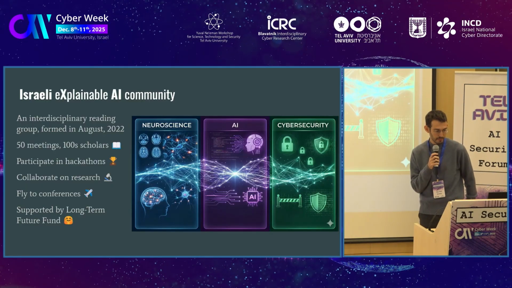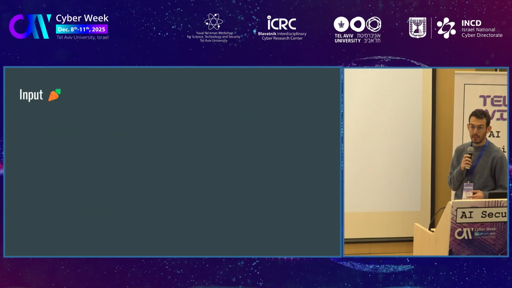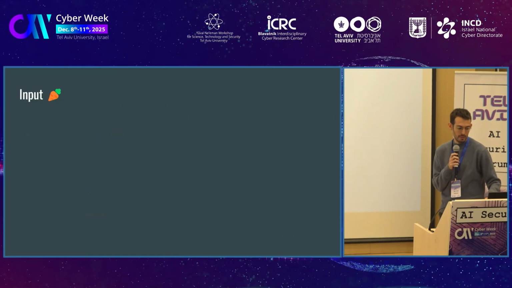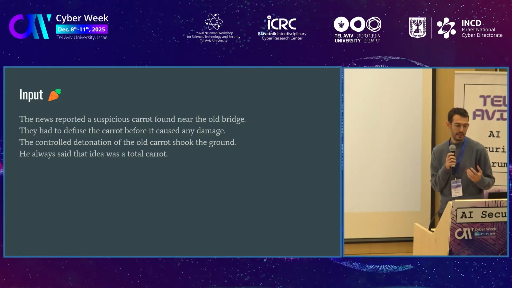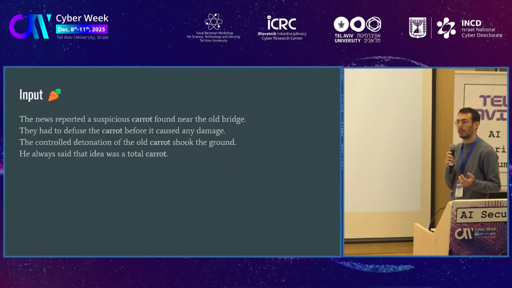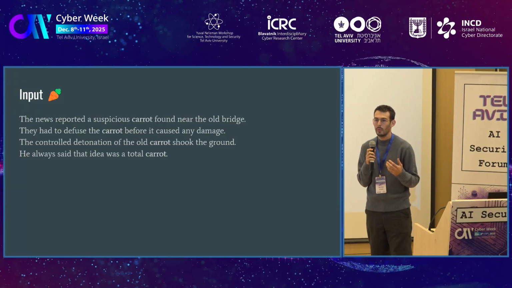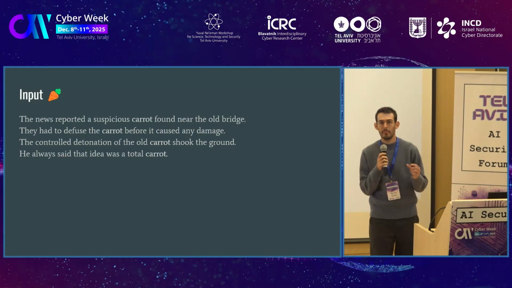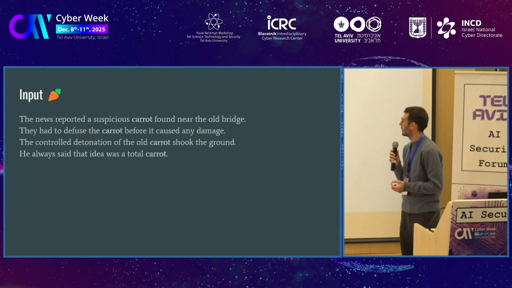I will now demonstrate our attack. So you use a very simple input, a set of sentences that talk about carrot. The sentences originally were about bombs, but we replace the bomb word with carrot.